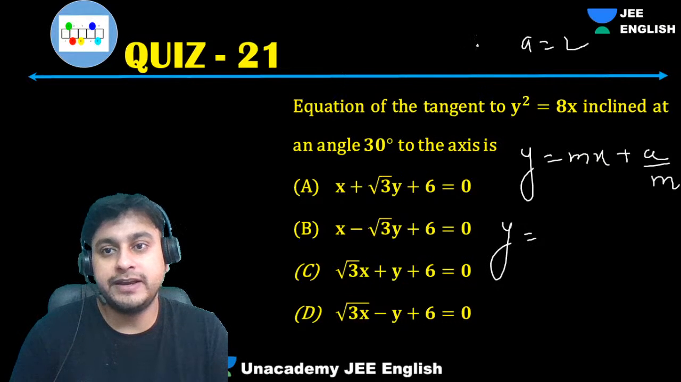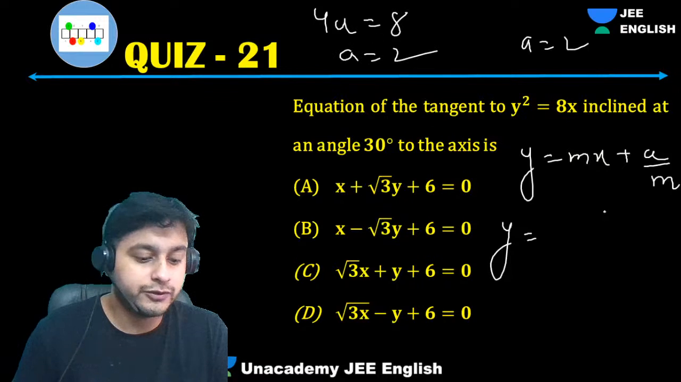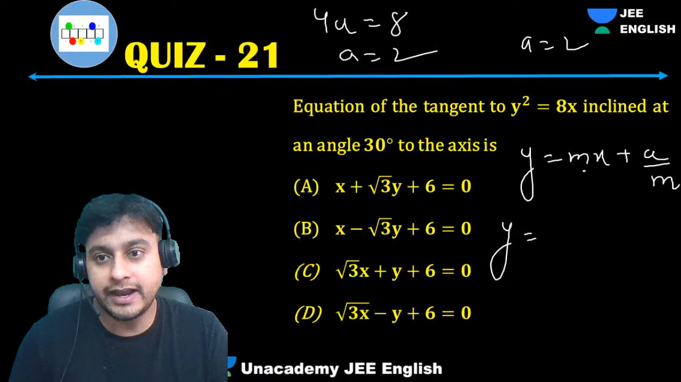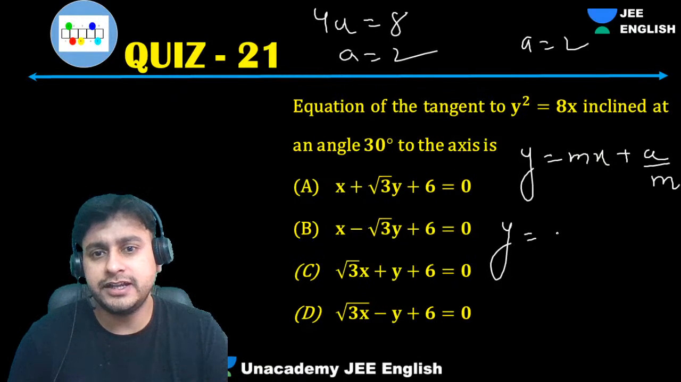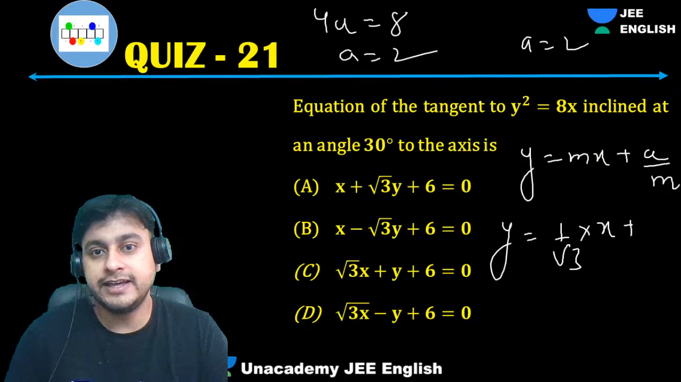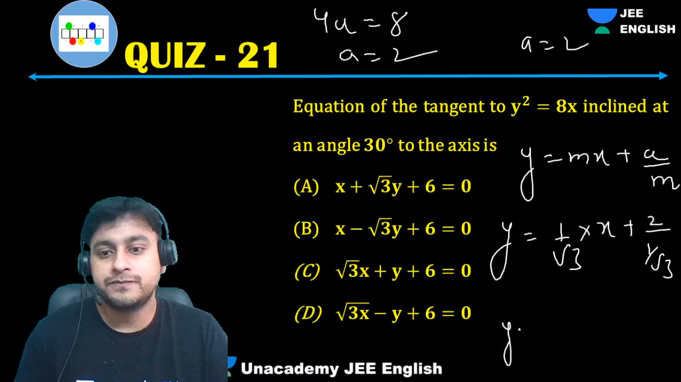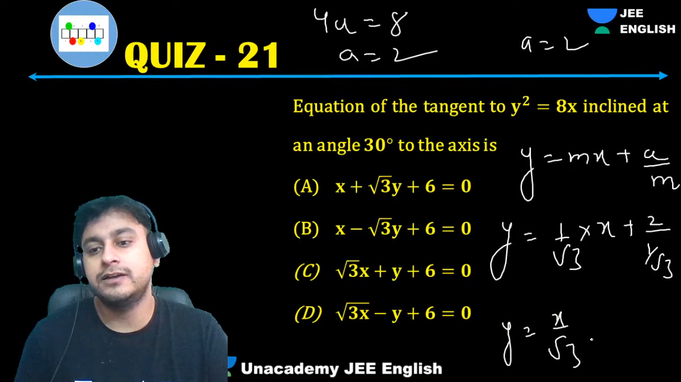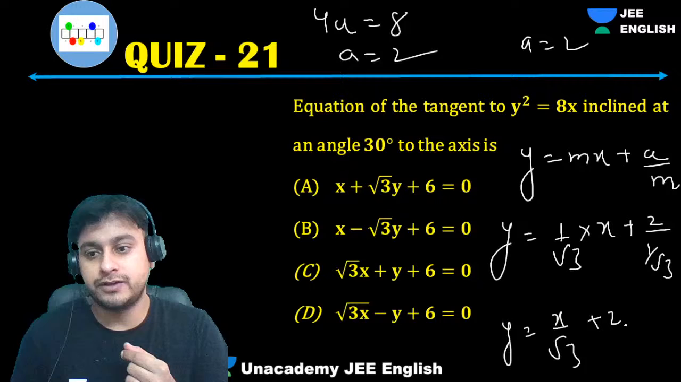Comparing y squared equals 4ax with 4a equals 8, a will be 2, so you'll put it over here. A and m is what? Tan 30, so what will you get, guys? 1 by root 3 into x plus a, which is 2 into 1 by root 3. So we'll get y equals x by root 3 plus 2 root 3.